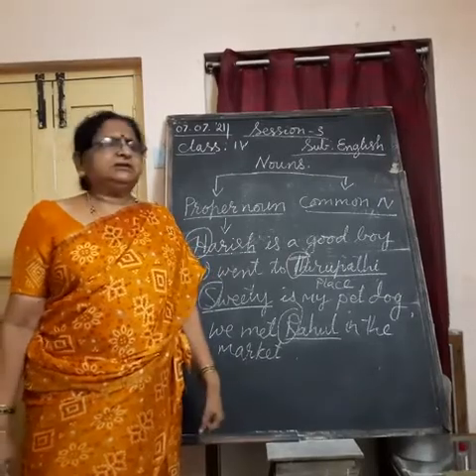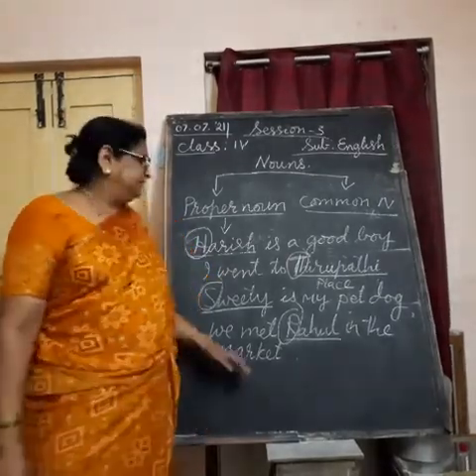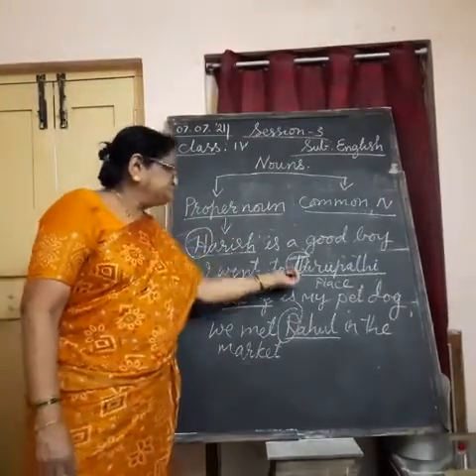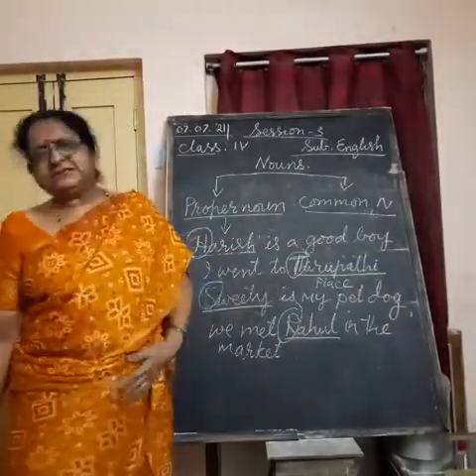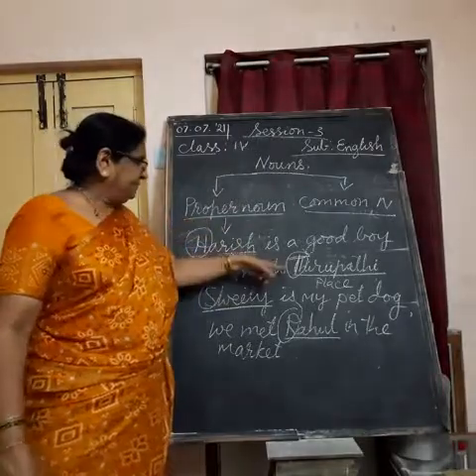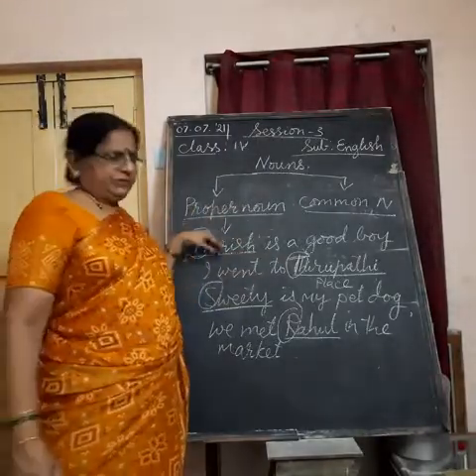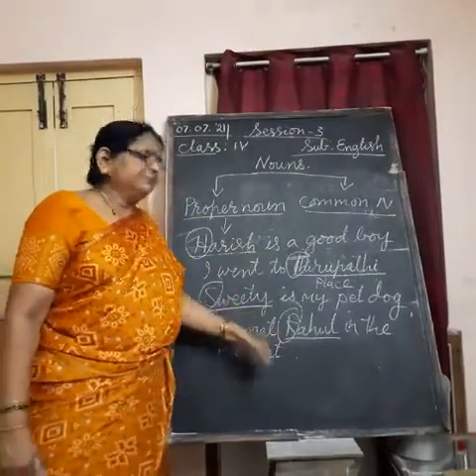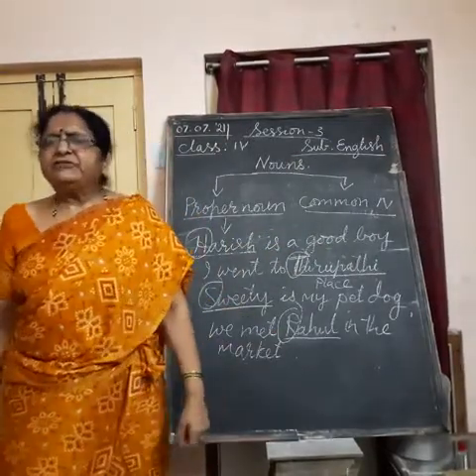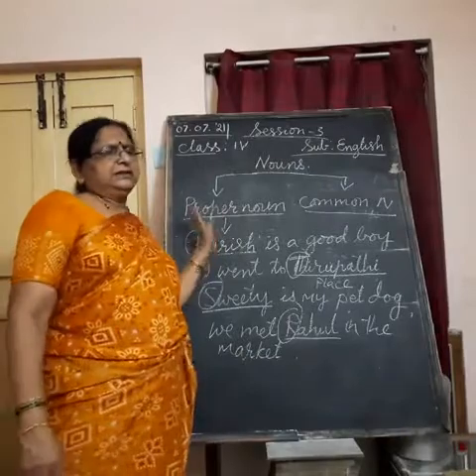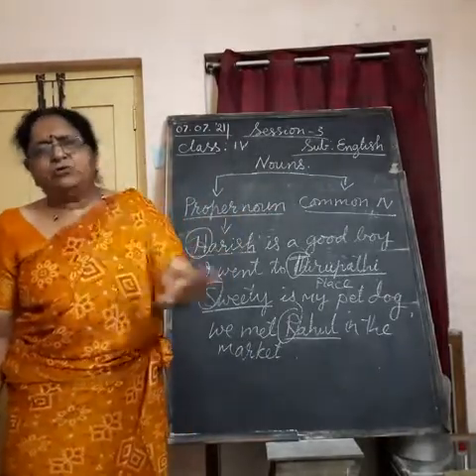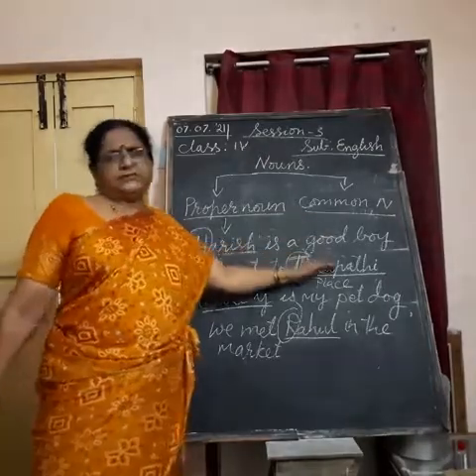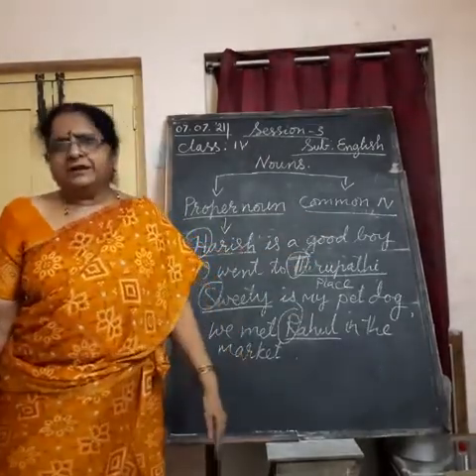Every river in the world is not called Ganga. In that way, whatever fixed names we get for persons, places, they are written in capital wherever you get them, whether in the beginning of the sentence, end of the sentence, or in the middle of the sentence. Wherever you get, you should start them with the capital letter only. Understand? Proper noun, always we should start with capital letter only.